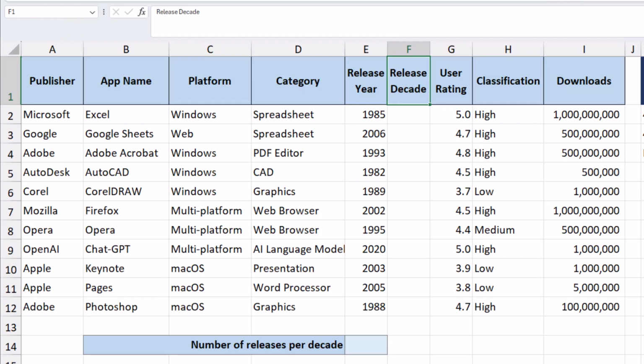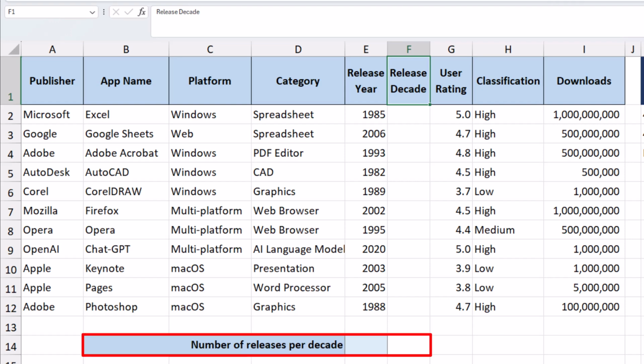In this scenario, we need to answer a slightly more complex question. Ultimately, we want to know how many apps were released in a given decade. But what we need to bear in mind is that as far as Excel is concerned, they are simply numbers that have been typed in. We might want to consider them as dates or decades, but only because we've labeled the column as such.